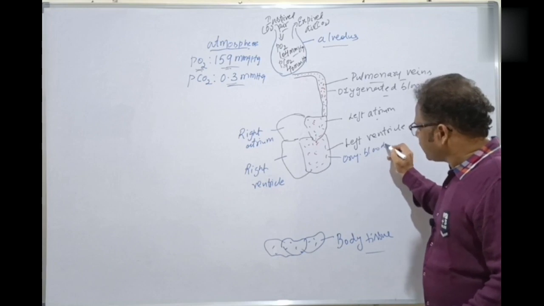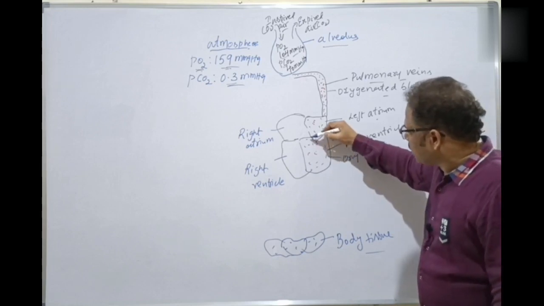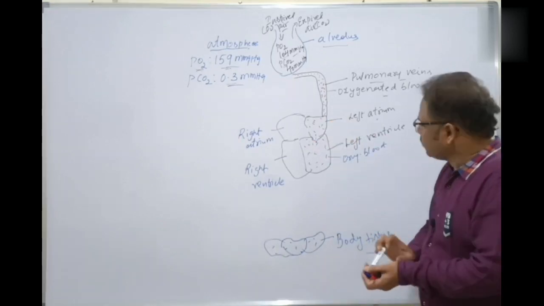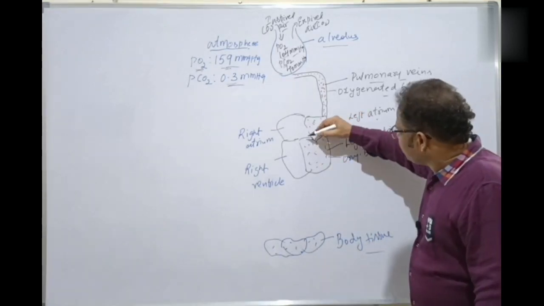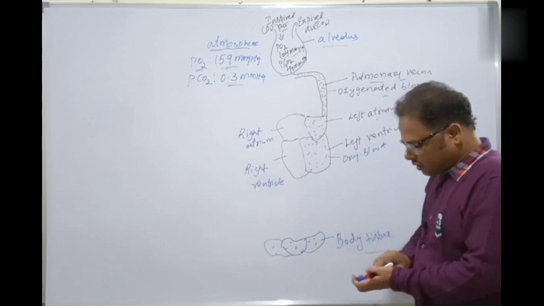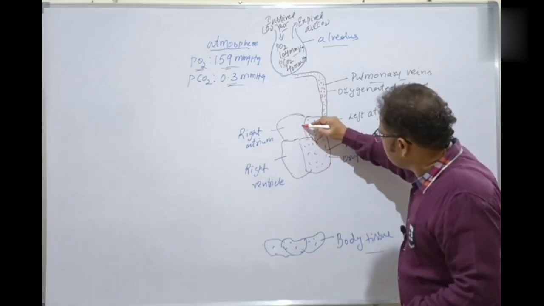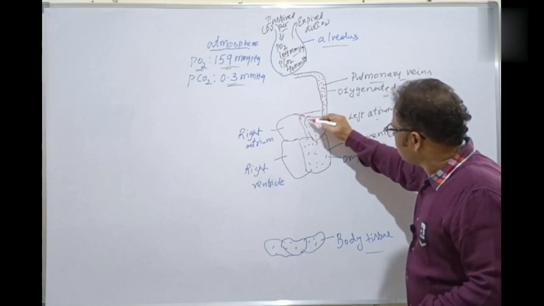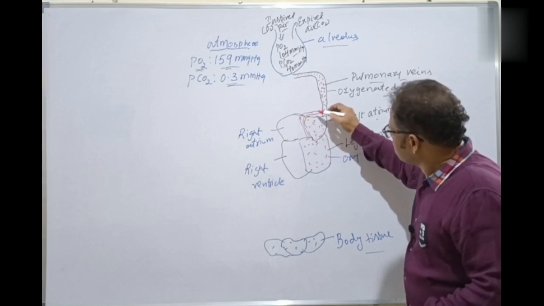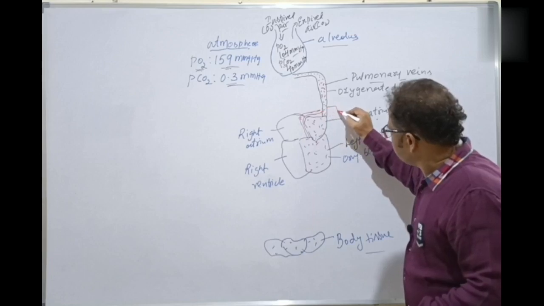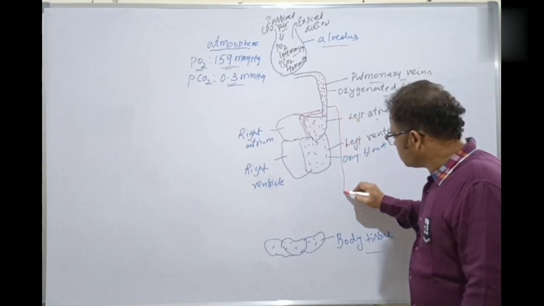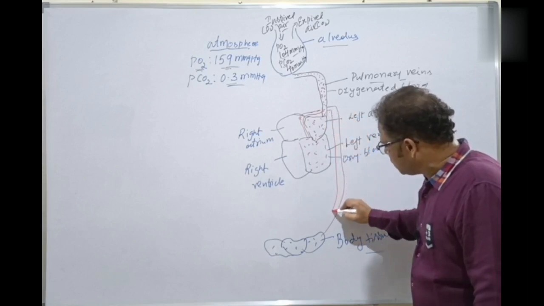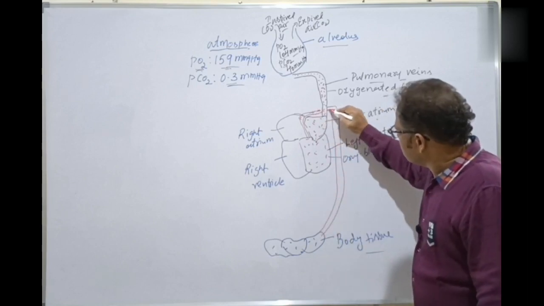From this left ventricle, which contains oxygenated blood now, the oxygenated blood is supplied by the greater artery called the aorta, which arises from the left ventricle. That is called the aorta. This aorta supplies the oxygenated blood to the different body parts. This is the oxygenated blood.